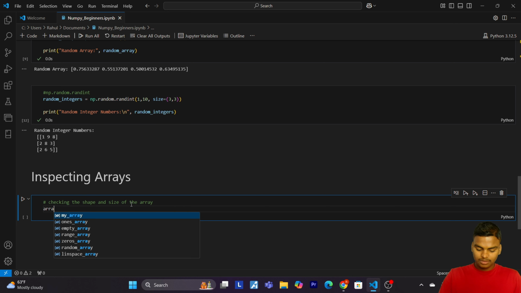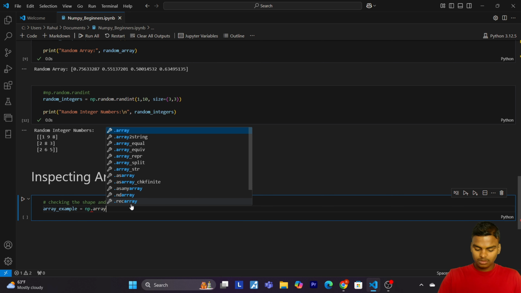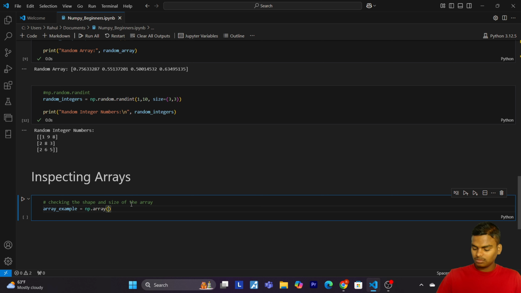So let's create an array example equals np.array. Now pass 1, 2, 3 and 4, 5, 6.